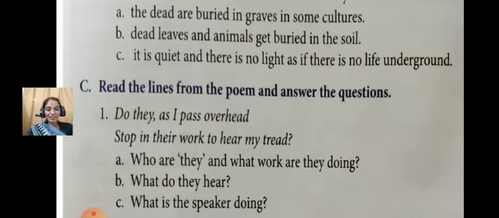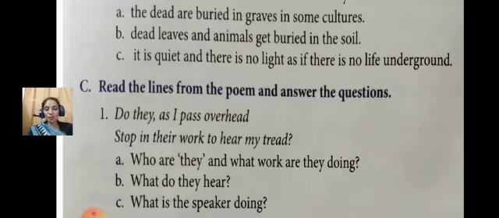They are ants and they are quarrying. Quarrying, the meaning of quarrying is already given. Just check out. What do they hear? They hear the poet's tread. Yes, tread is sound of steps.